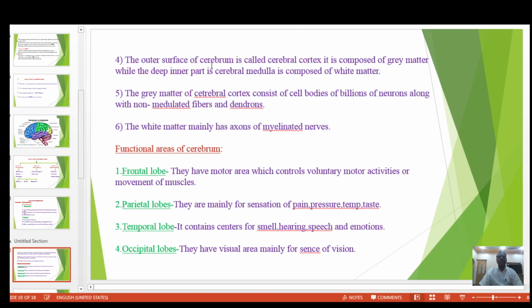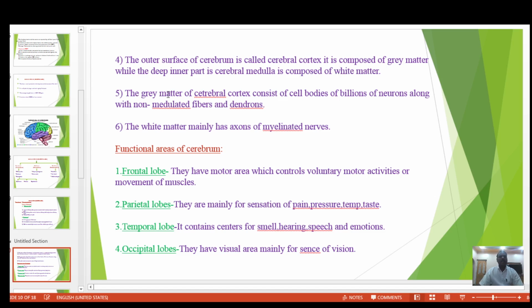The outer surface of the cerebrum is called the cerebral cortex. It is composed of gray matter. While the deep inner part, the cerebral medulla, is composed of white matter. Two matters are present, that is the gray matter and white matter.